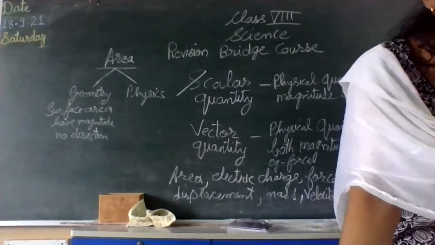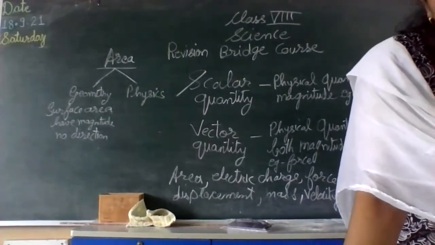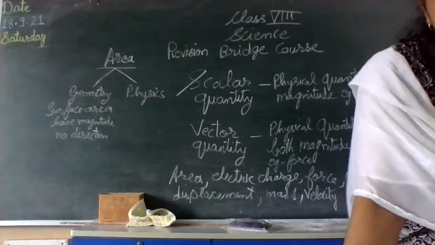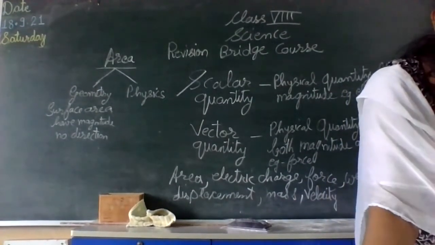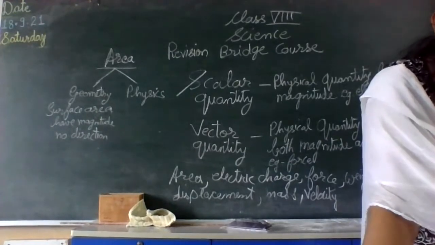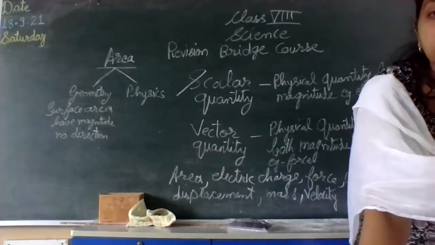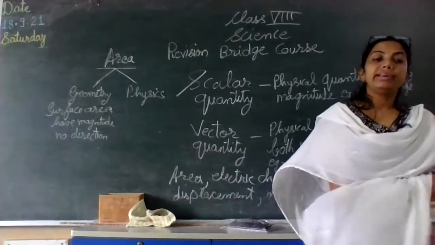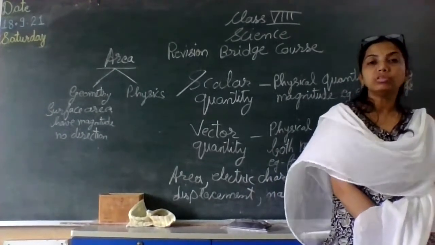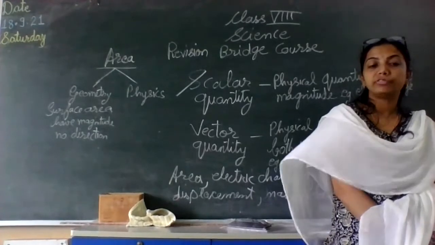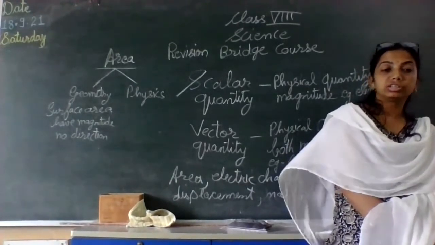Next, if you come to weight of any object, it depends upon the gravitational pull of the earth. If you take the same object to the moon, the weight will be reduced by 1/6 because gravitational pull on the moon is 1/6 of that of the earth.